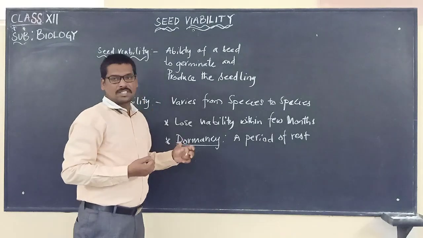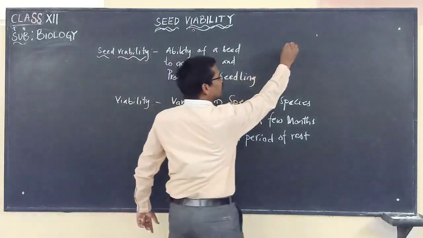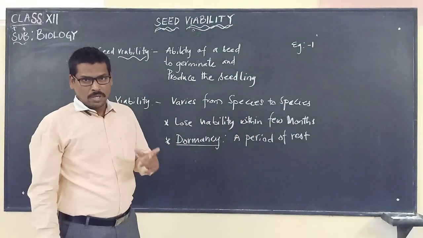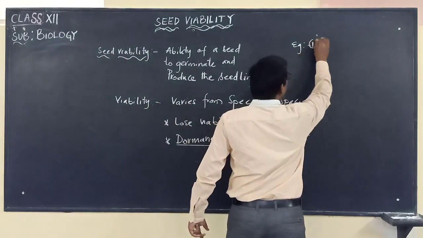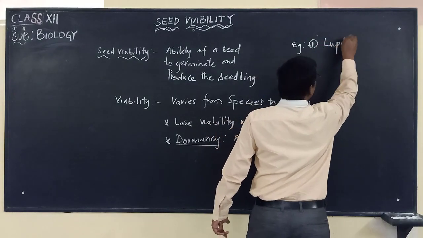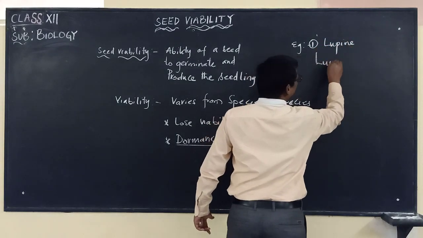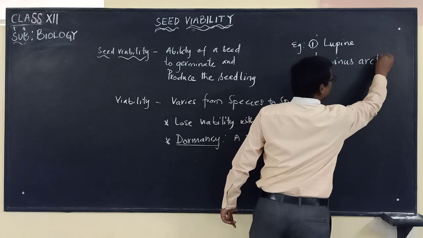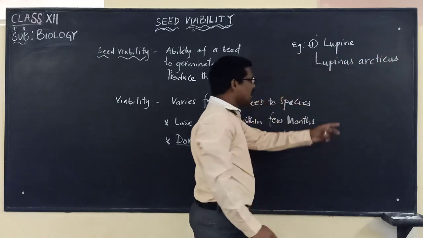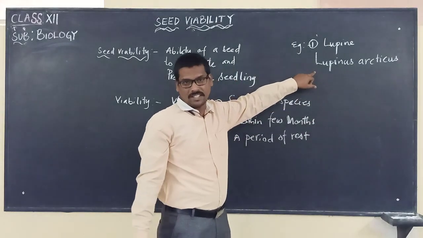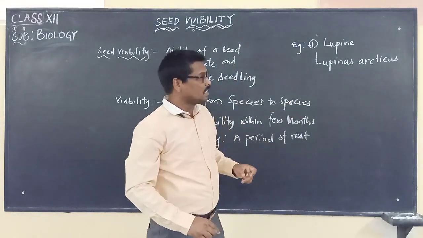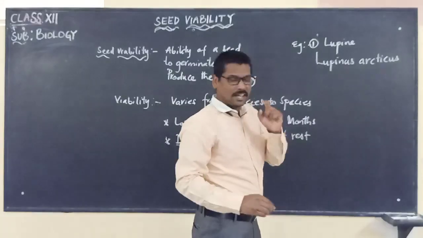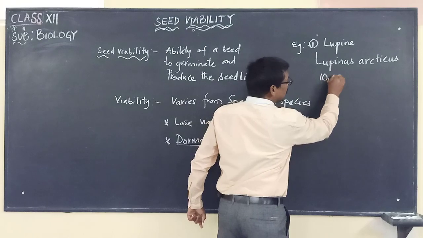There are two best examples that we should keep in mind. One is a lupine, called Lupinus arcticus. It is recorded that the seeds of this plant were in dormancy for about 10,000 years.